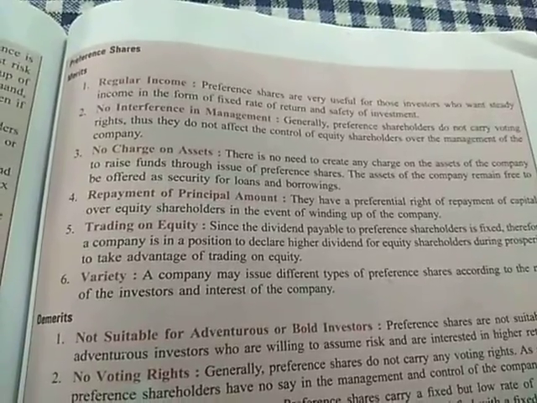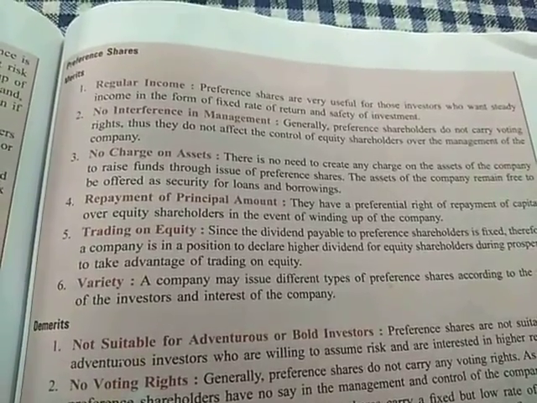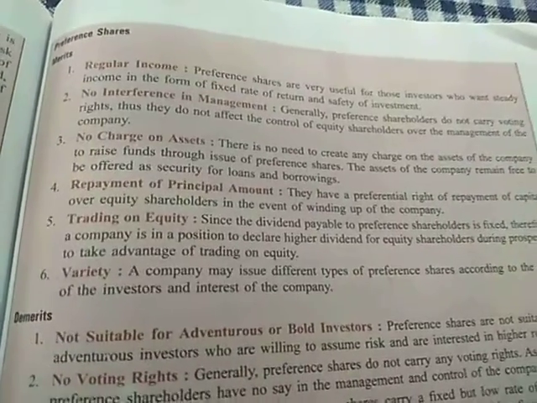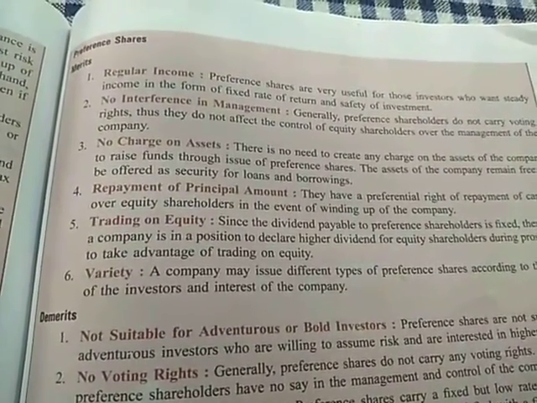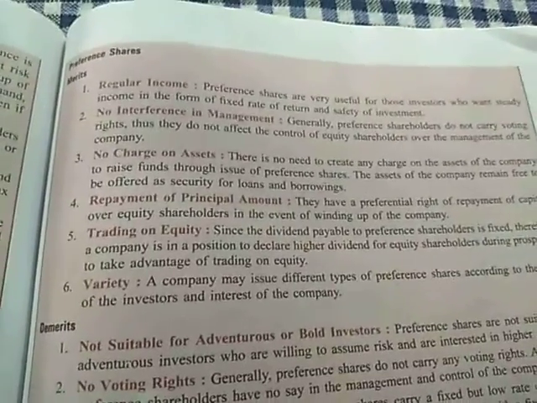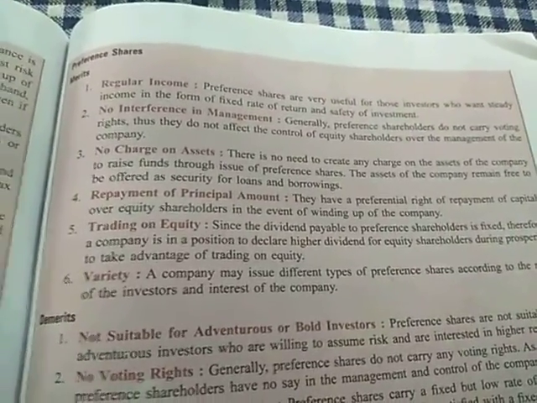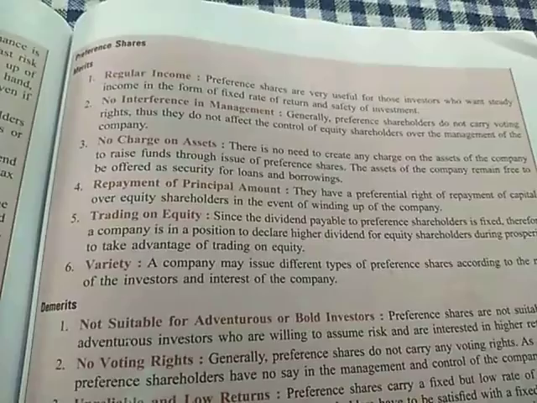Next is no interference in the management. Also, from the point of view of the company, it is an advantage because the preference shareholders will not have any right to interfere in the management of the company because they do not have any voting rights. Next is no charge on assets.